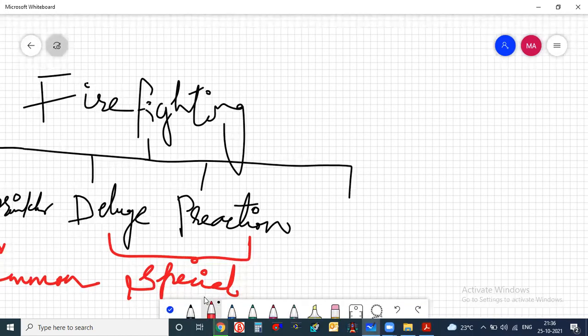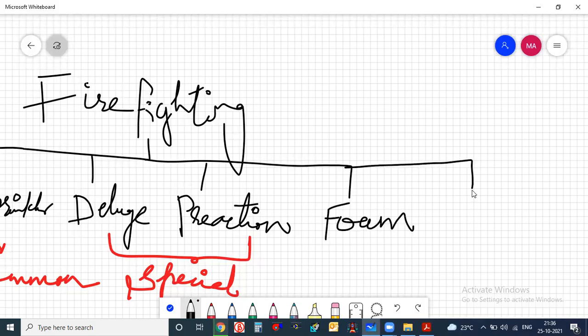There is one more system, apart from this, called the foam system. Foam system means, instead of water, the foam particles will come out of the sprinkler. This is the difference. And there is one last system, the water mist system.